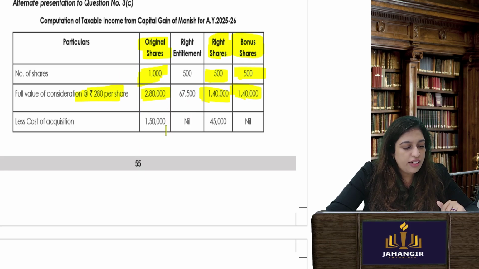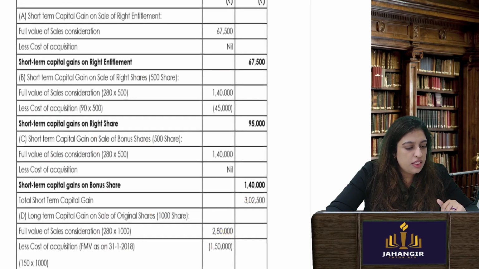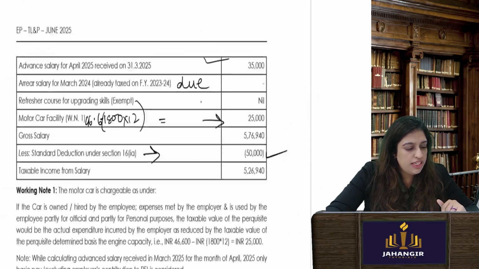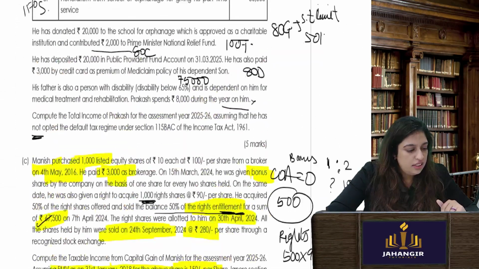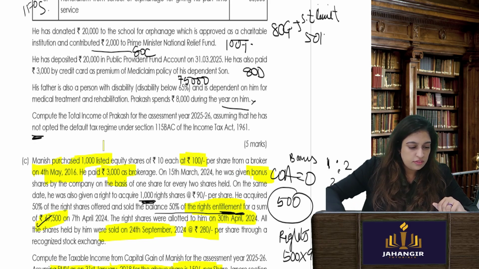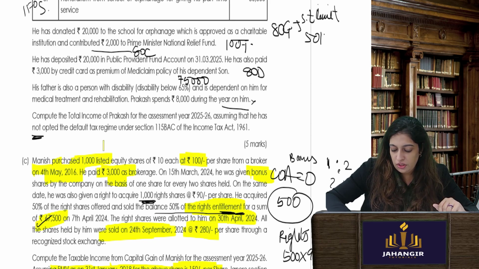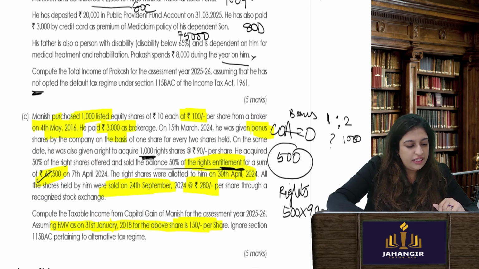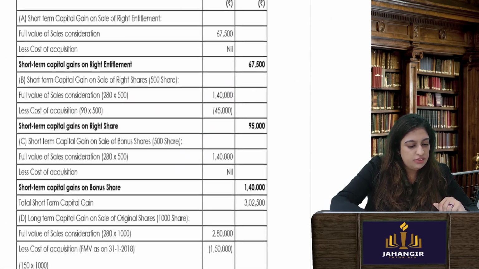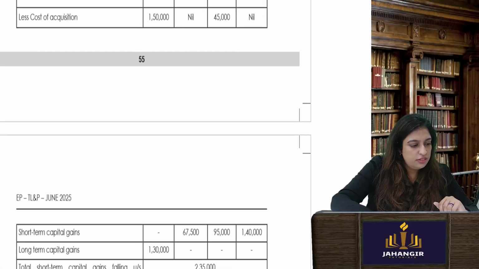Less cost of acquisition. How much did I purchase it for? My original shares. Let's see. 1,000 shares from a broker. He paid 3,000 as brokerage. So 1,000 into 100, 1 lakh, less 3,000 is my cost of acquisition.